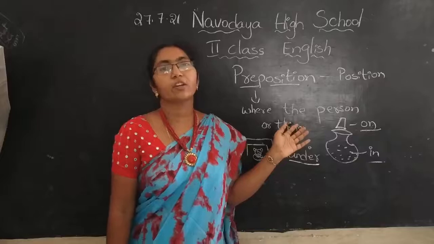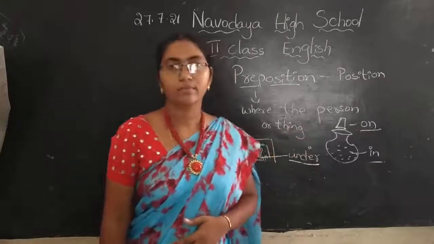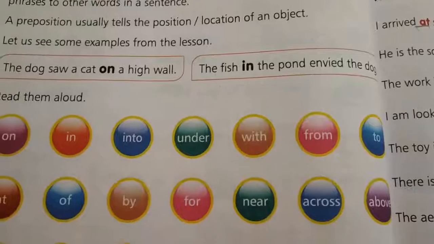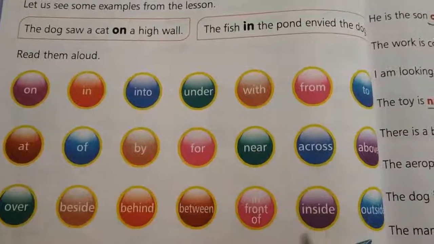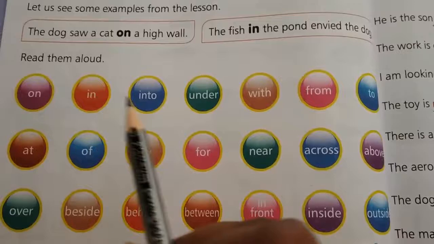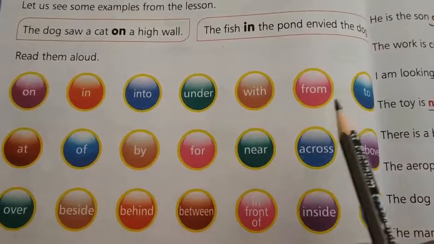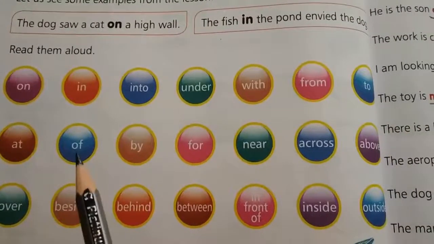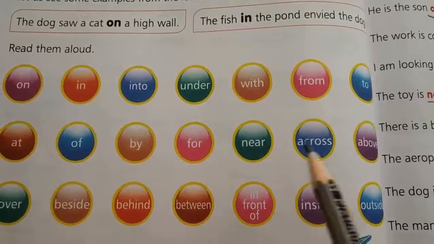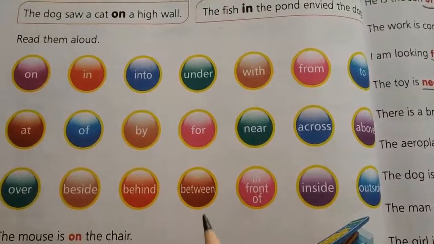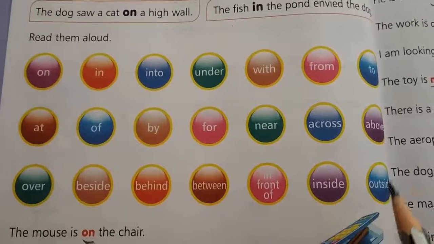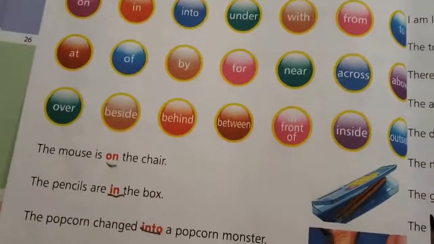So all of you take out your course book children. Look here children, read them aloud. Here all these are the prepositions. On, in, into, under, with, from, to. At, of, by, for, near, across, above. Over, beside, behind, between, in front of, inside, outside. All these are the prepositions.